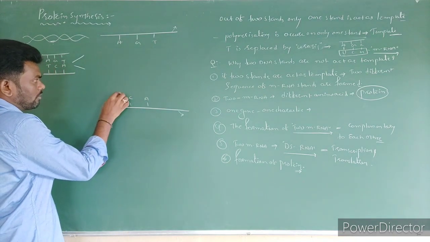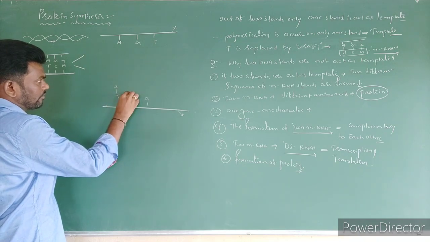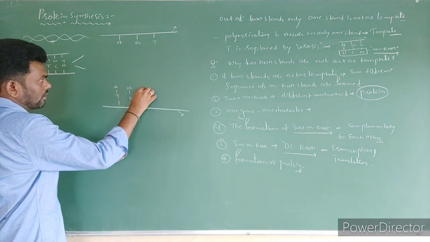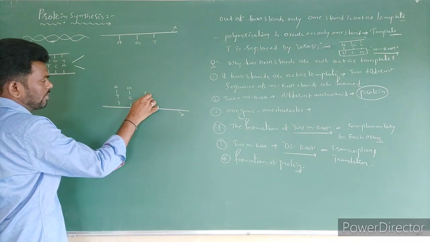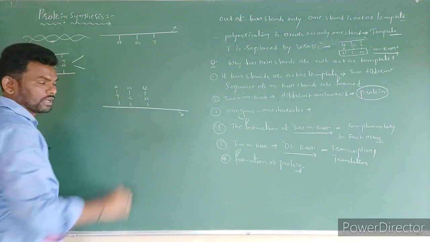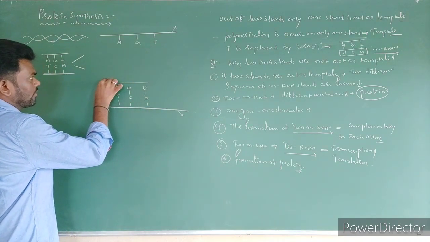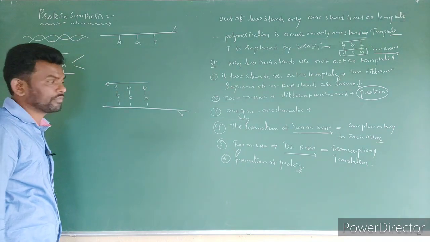So the sequence is formed, and thymine is going to bind with adenine, guanine, thymine, and adenine is going to bind with thymine, but here uracil, right? So this is one mRNA strand formed.